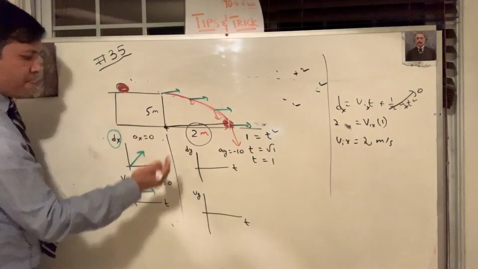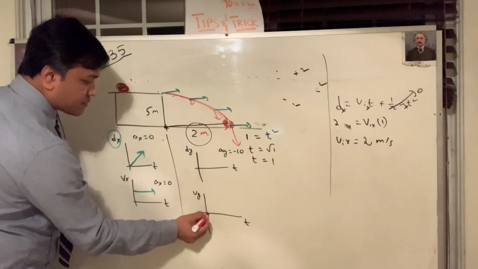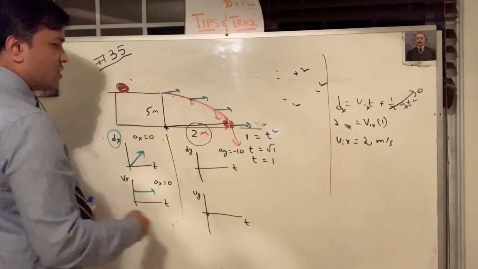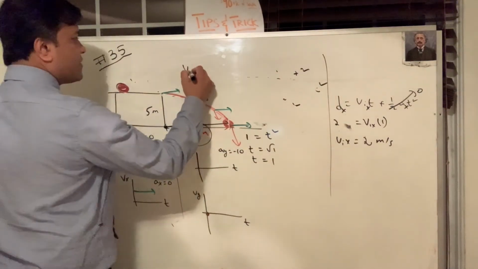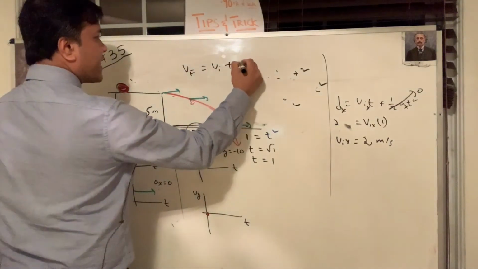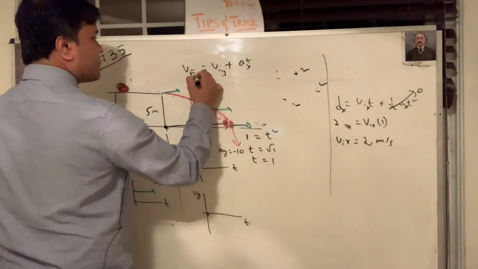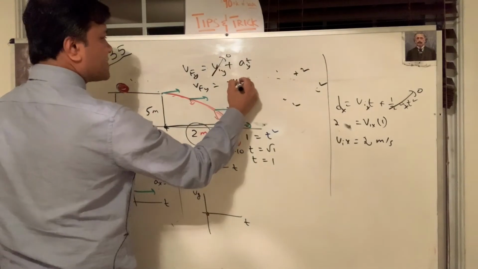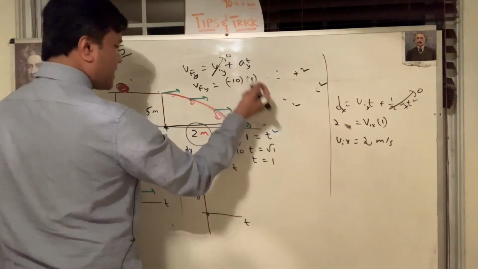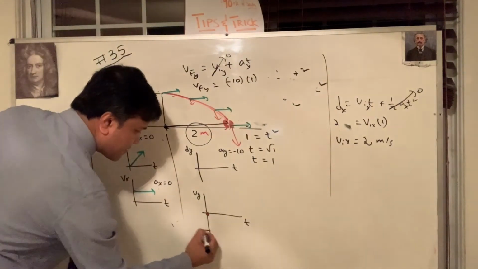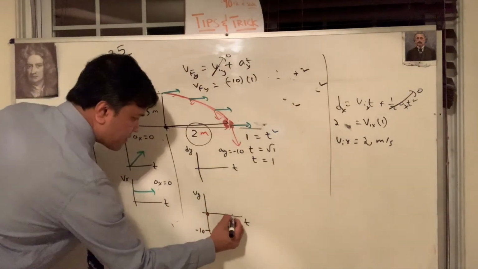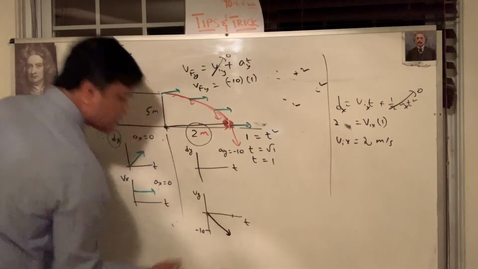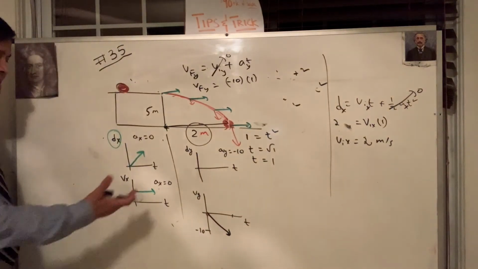So it starts from 0. I can even calculate the final velocity. Total time is 1. The final velocity v final is equal to v initial plus at. Remember, this is the y direction. Everything is happening in the y direction. vfy is equal to viy, which is 0, plus -10 times 1. So this is -10, and this is 1. So now this is the point. Okay, so this is the graph.